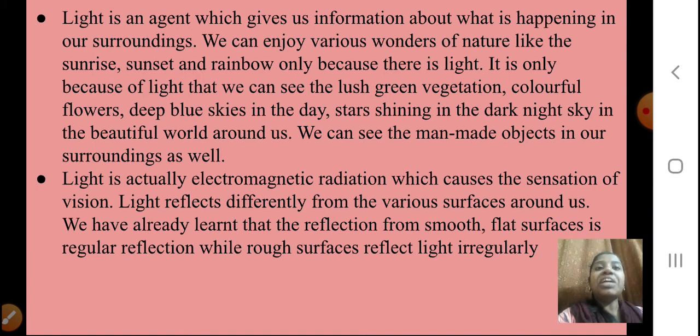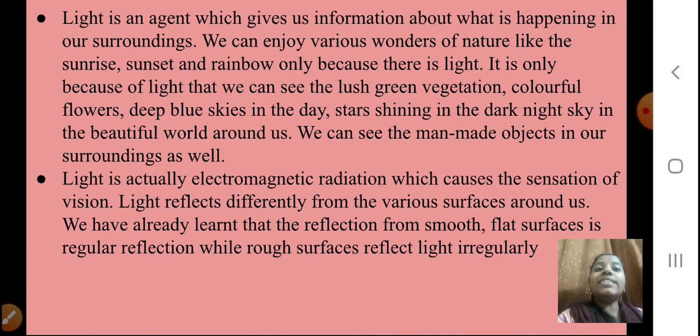It is only because of light that we can see the lush green vegetation, colorful flowers, deep blue skies in the day, stars shining in the dark night sky, and the beautiful world around us. We can see the man-made objects in our surroundings as well because of this light. Light is actually electromagnetic radiation which causes the sensation of vision.